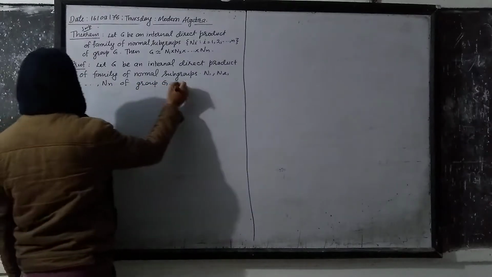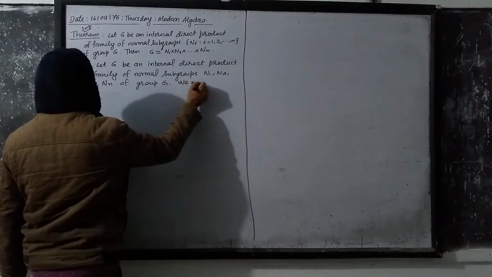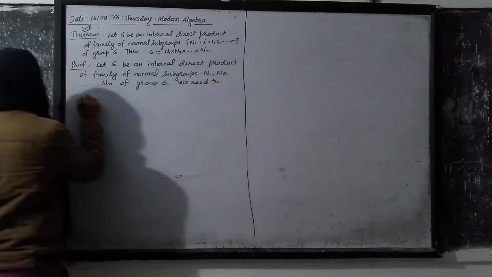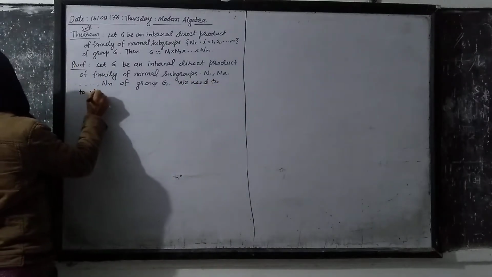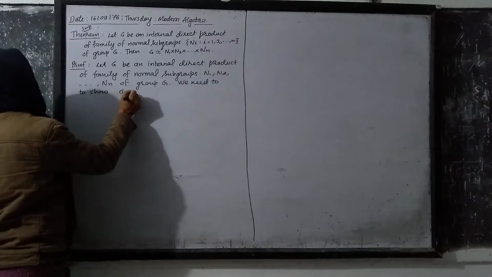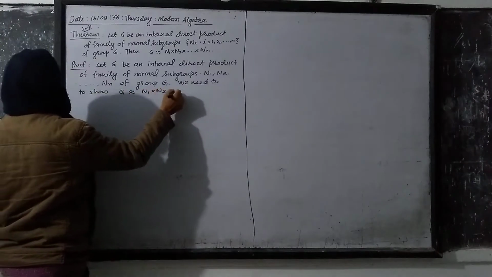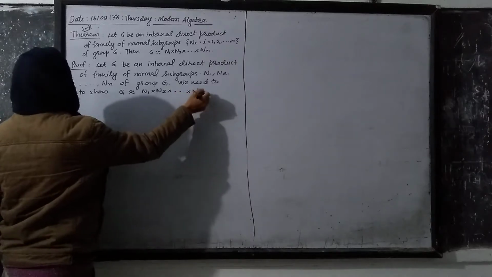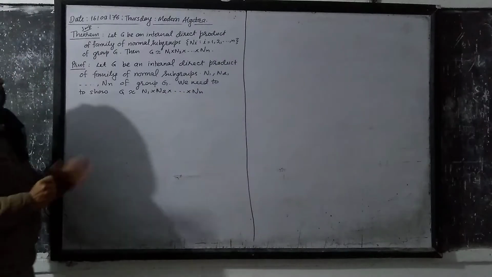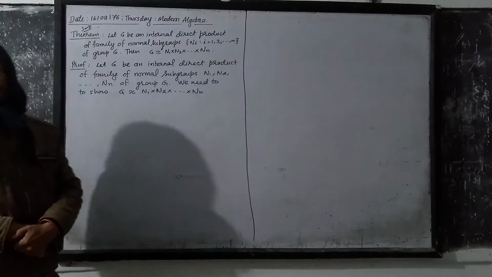We have to show that this G is isomorphic with the Cartesian product N1 cross N2 cross up to Nn. They have an isomorphic relation.